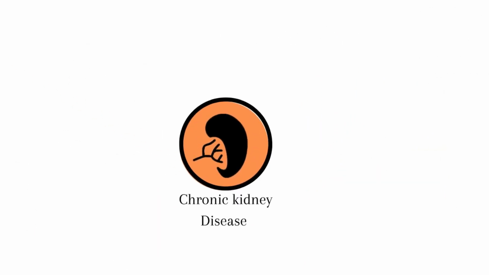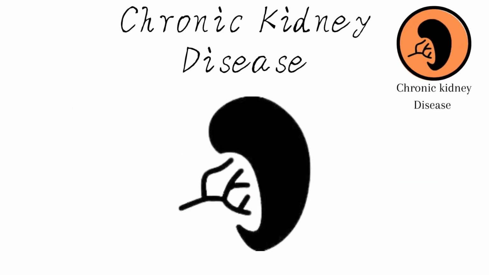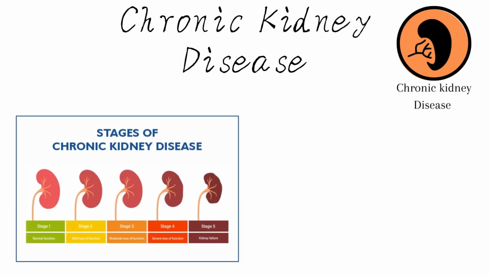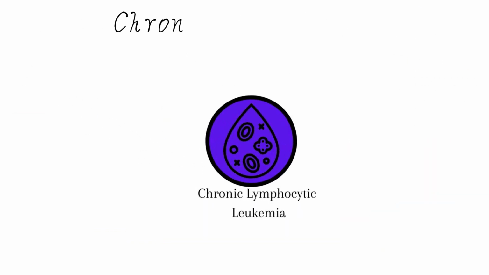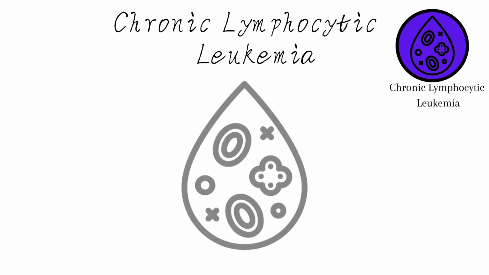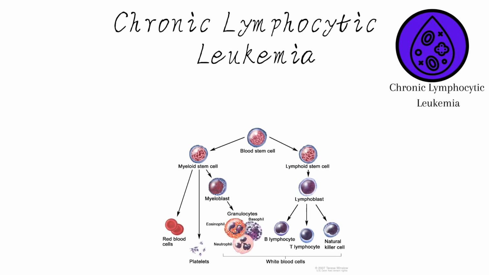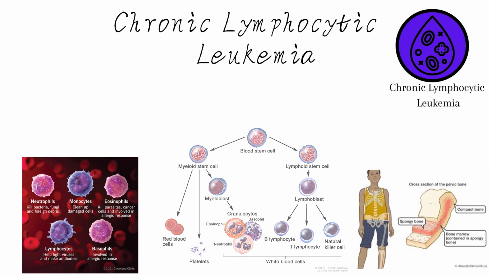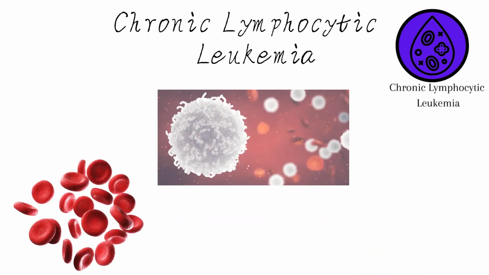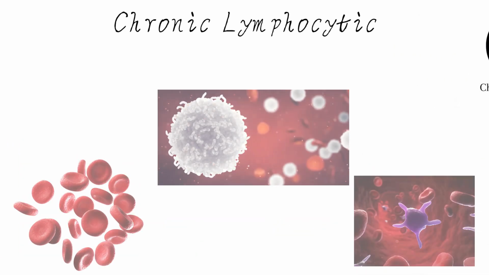Chronic kidney disease is a type of kidney disease characterized by a gradual decline in kidney function over months to years. Initially, there may be no noticeable symptoms. Chronic lymphocytic leukemia is a form of cancer characterized by the excessive production of lymphocytes, a type of white blood cell, in the bone marrow. Leukemia can impact red blood cells, white blood cells, and platelets.